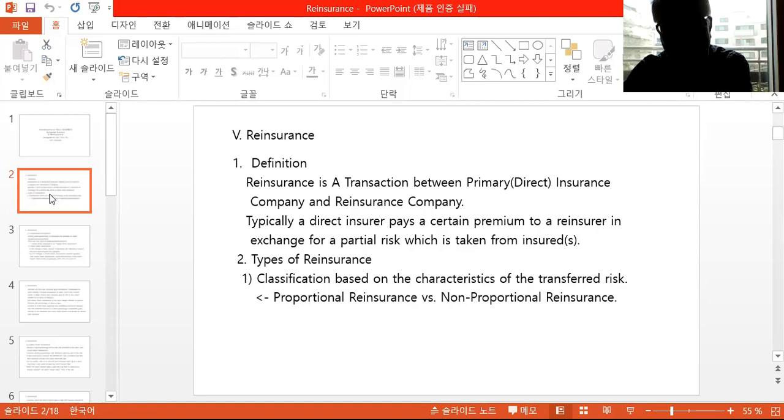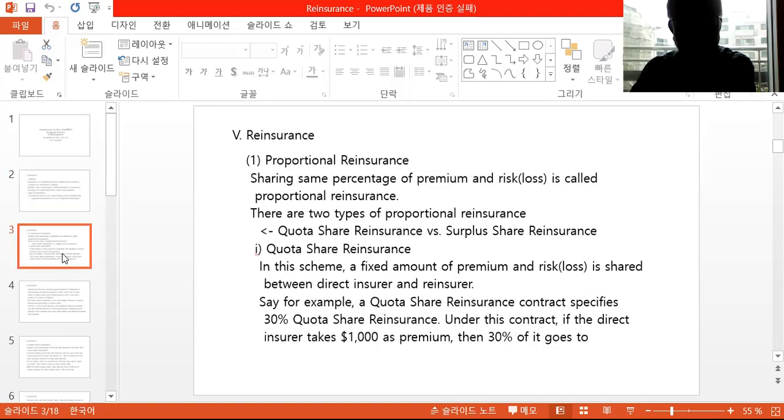There are types of reinsurance we classify here based on various characteristics. We're going to start with a classification based on the characteristics of the transferred risk: proportional reinsurance versus non-proportional reinsurance.